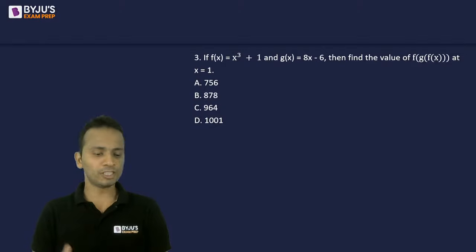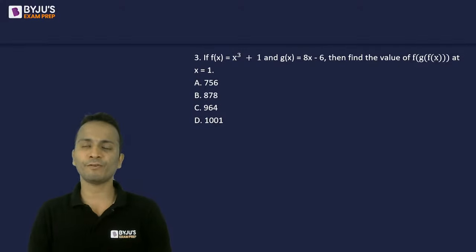Okay. So two functions are given. Quickly find the value of f of g of f of x at x equal to 1.